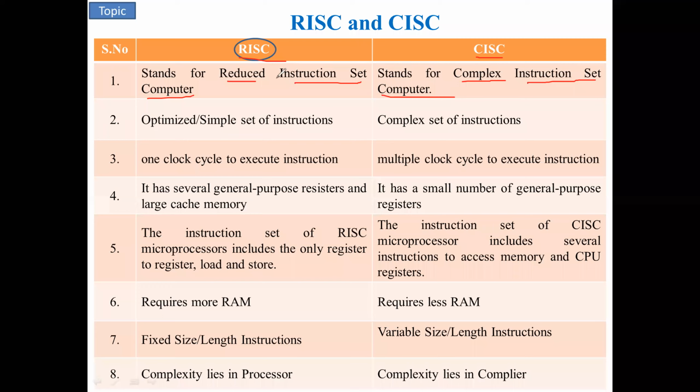Last class I told you what an instruction is. For example, I gave a simple example: Move A comma B is the instruction, nothing but your code.